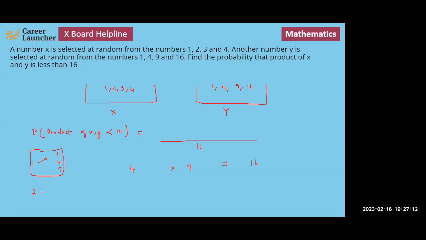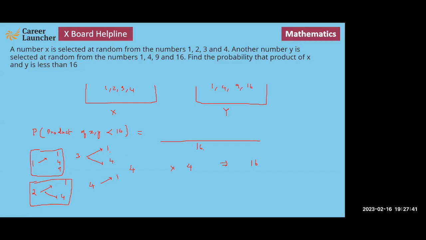If x is equal to 2, y can be 1 or 4. If x is equal to 3, y can be again 1 or 4. And if x is equal to 4, then we can see that y can be 1 only.